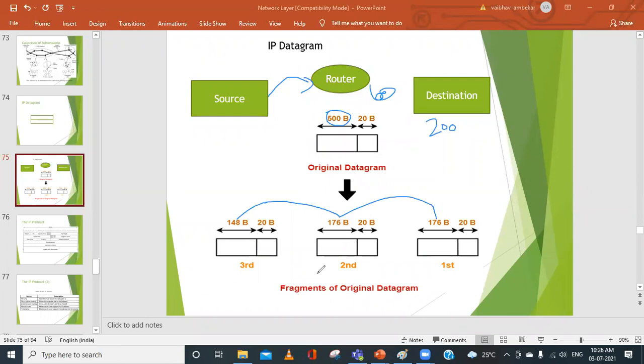It has to be distributed into smaller datagrams, or smaller fragments, and sent to the destination. Clear with this, everyone? Any doubts here? No, sir.